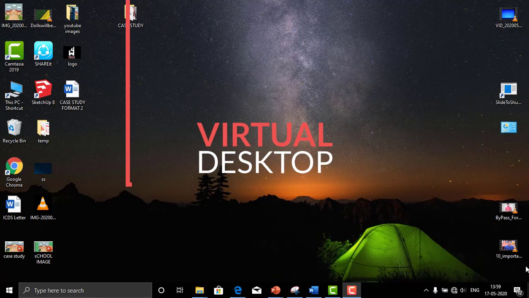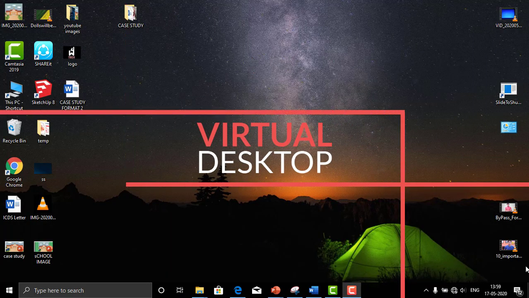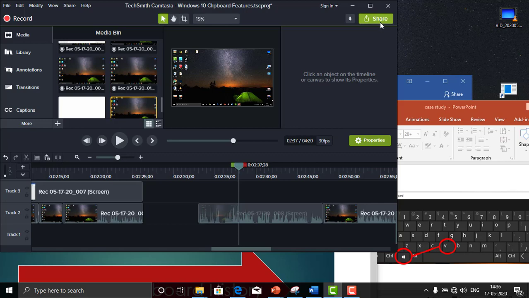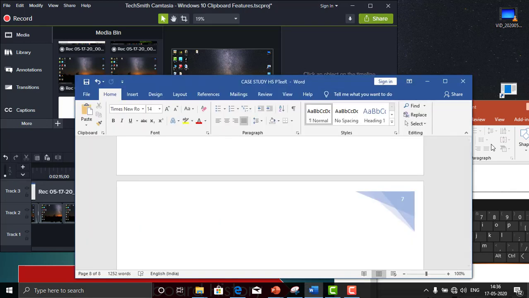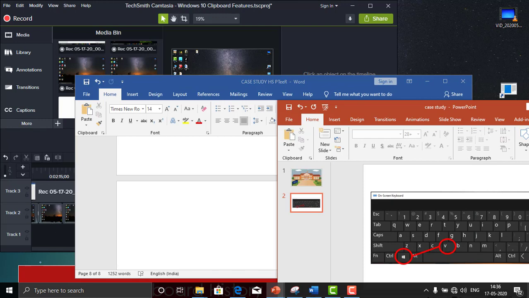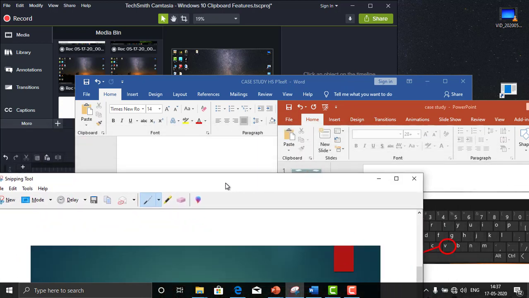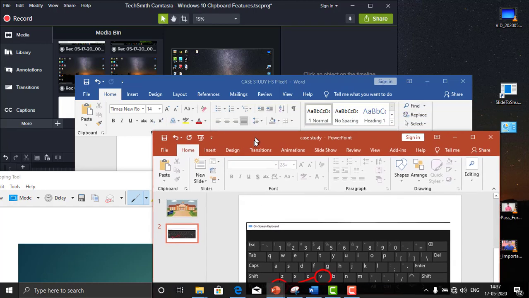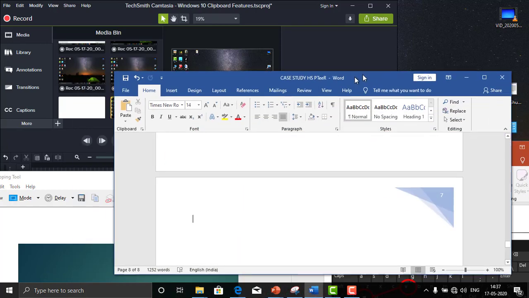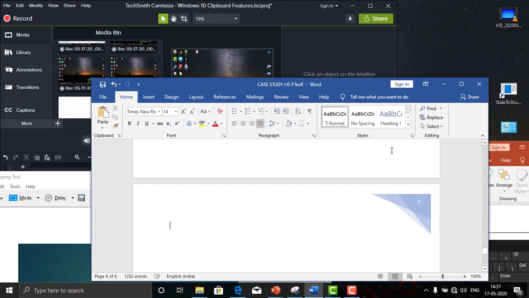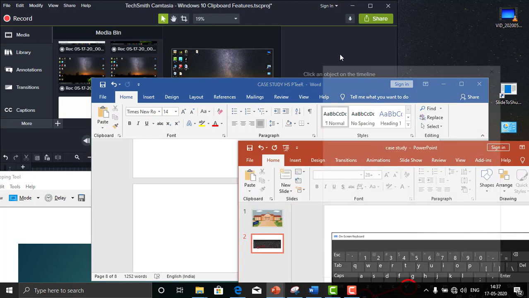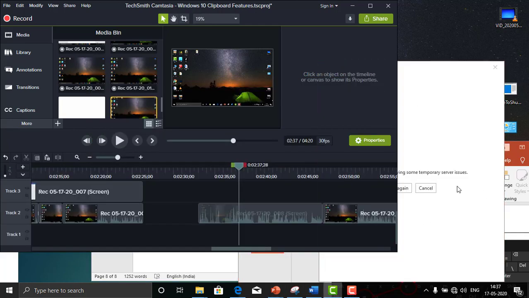Trick number 3 is virtual desktop. So let's say you are working on a project and you have several apps open. Then an appointment pops up reminding you that you need to join a video conference to present a status update when you share your screen. You don't want everyone to see all the other files you are working on, and you don't want to close them either because it's gonna take some time to get it all set up again. The solution is to switch to another clean temporary workspace, which is also called a virtual desktop.